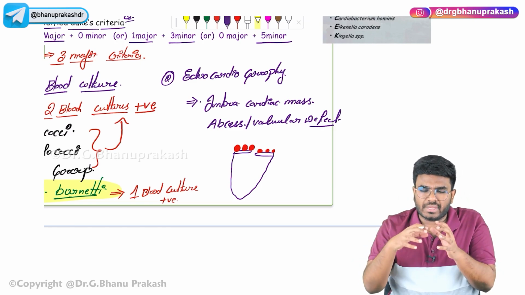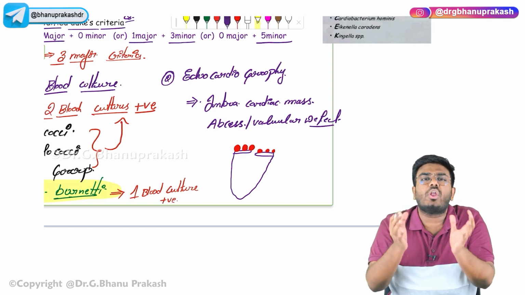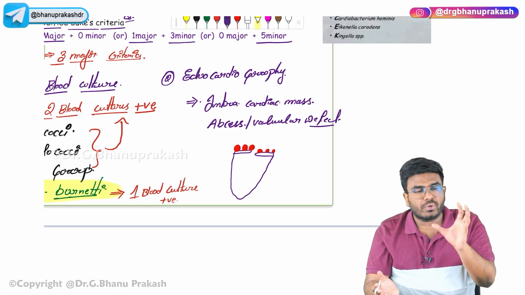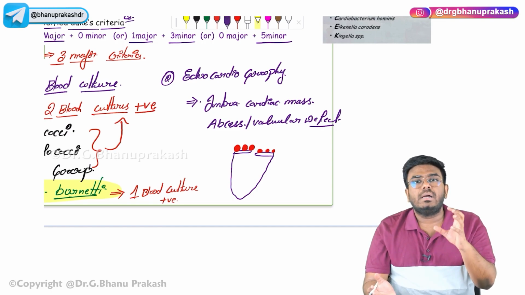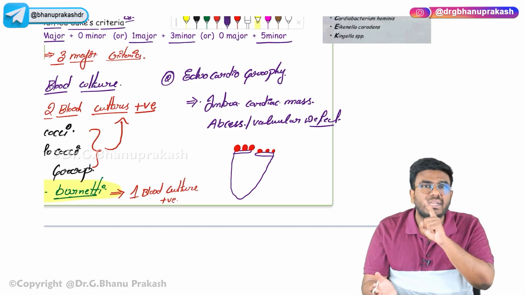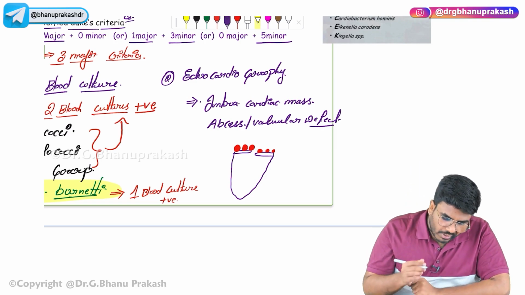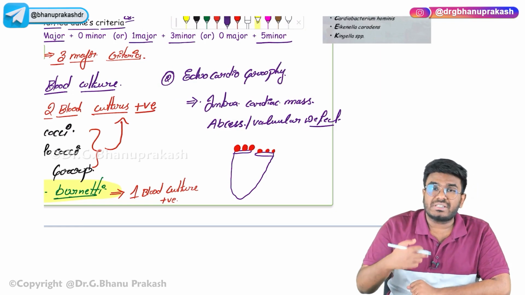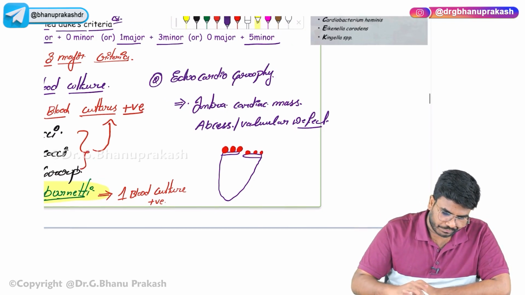Platelets come and form a small clot, but this clot is full of microorganisms. On echocardiography, you can see these oscillating vegetations which are septic in nature.